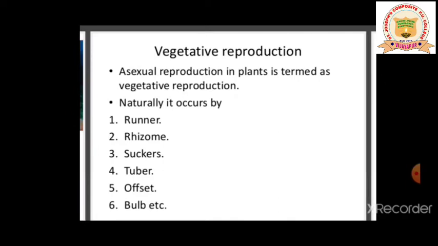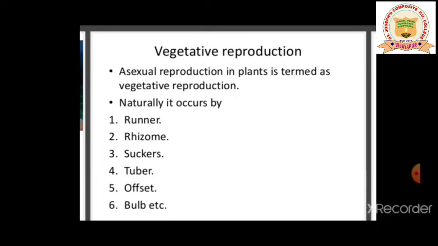Naturally it occurs by runner, rhizome, suckers, tuber, offset and bulb. These are the vegetative propagules. They are capable of giving rise to new offspring. Since the formation of these structures does not involve two parents, the process is asexual reproduction. So my dear students, this vegetative reproduction may come as a 5-mark question.